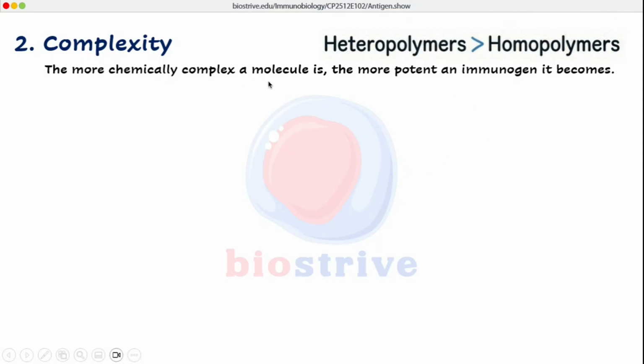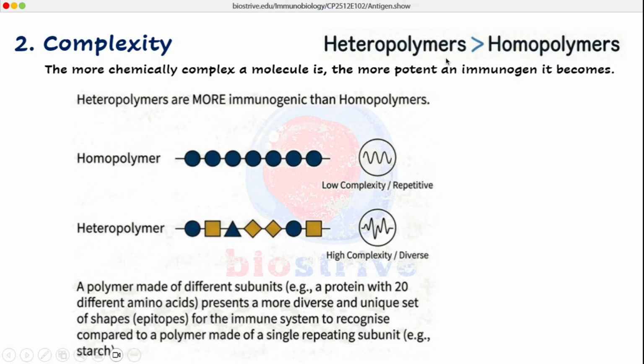It is pretty clear that the second protein, in which all 20 amino acids are participating, will be more complex in nature, and complexity will increase the immunogenicity. So a heteropolymer which is made up of different amino acids will be more immunogenic as compared to homopolymers, which are made up of the same repeating amino acids. This is the concept of complexity, and complexity is maximum in heteropolymers.